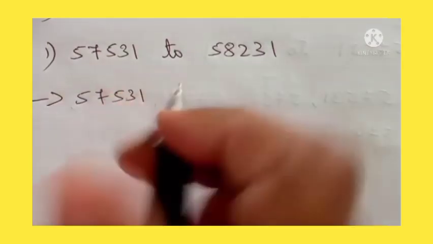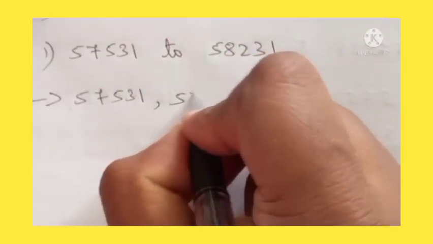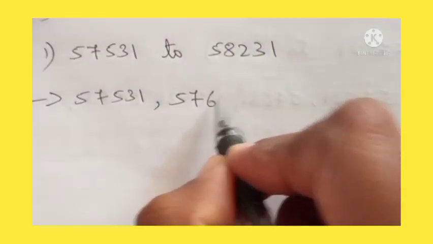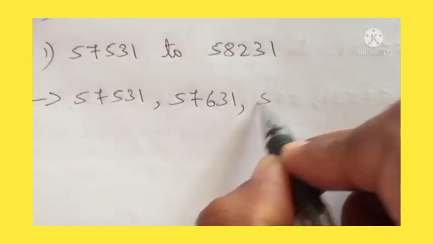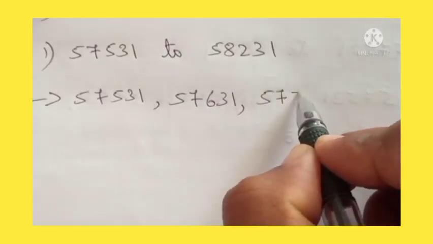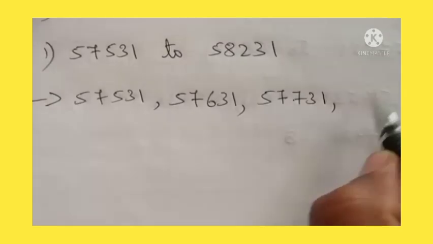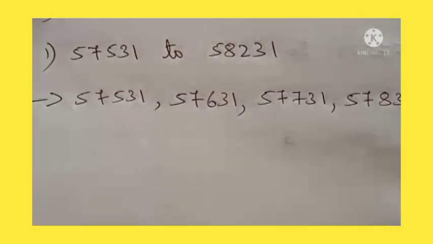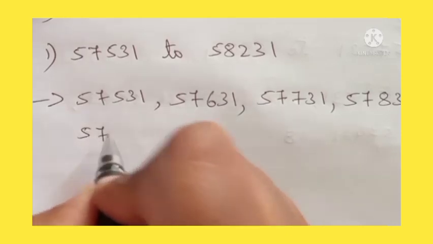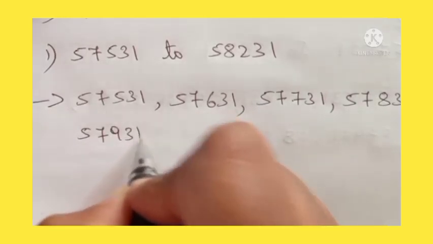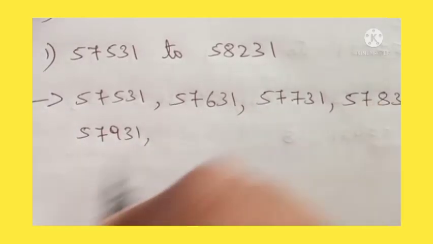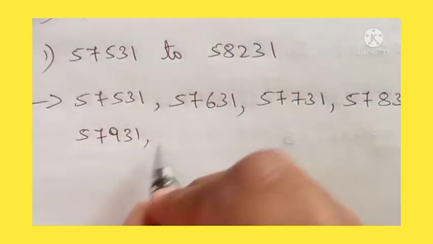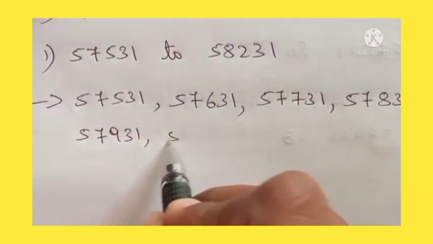57,531, okay. Then after that 57,631, 57,731, 57,831, 57,931, okay. Then after 931 this will become 58,000, okay.